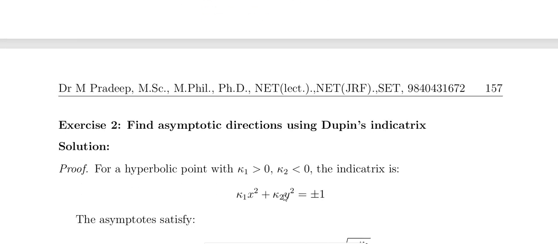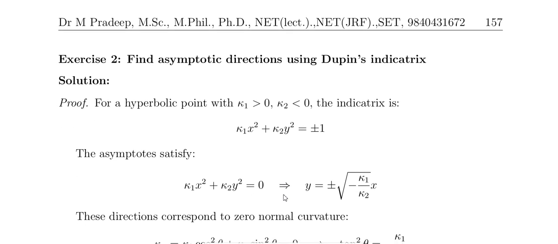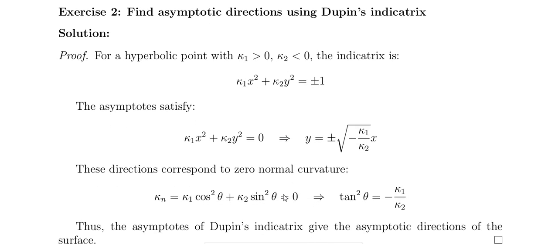And find the asymptotic direction using Dupin's indicatrix. Asymptotic direction for the hyperbolic point: kappa 1 is greater than 0, kappa 2 is less than 0, that is a hyperbolic point. Earlier we saw the elliptic point and the hyperbolic point. The indicatrix is kappa 1 x square plus kappa 2 y square equal to plus or minus 1, and that is Dupin's indicatrix. So the asymptotic direction satisfies kappa 1 x square plus kappa 2 y square equal to 0.